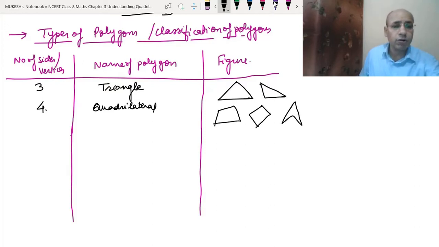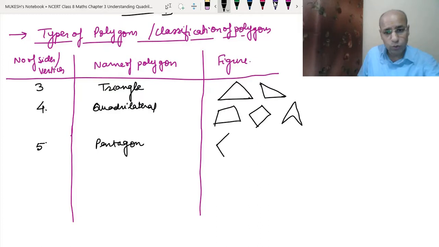If the number of vertices is 5, then it becomes a pentagon. Pentagon means 5 sides: 1, 2, 3, 4 and 5. Here we have the 5 vertices.